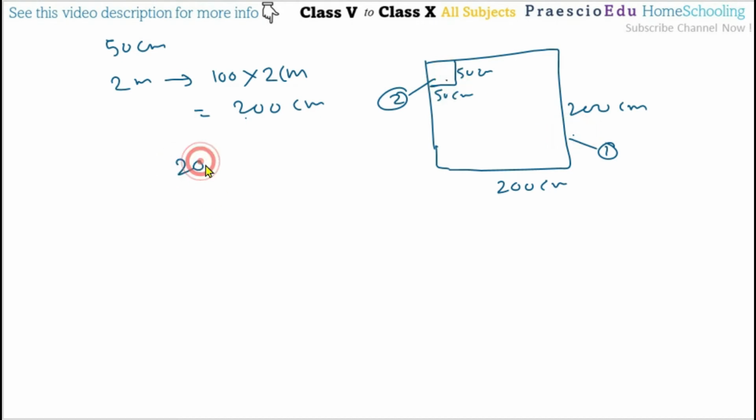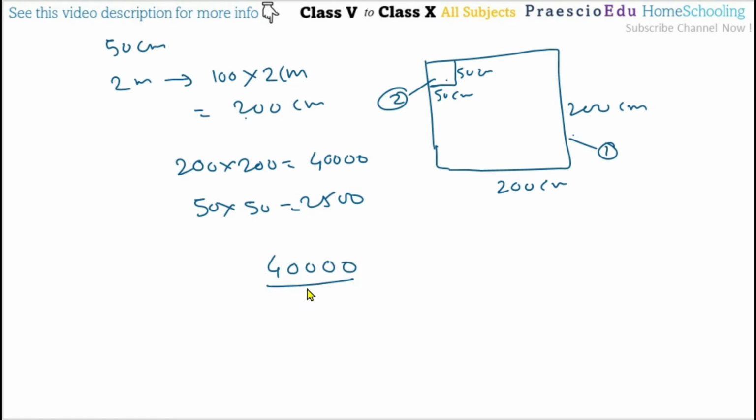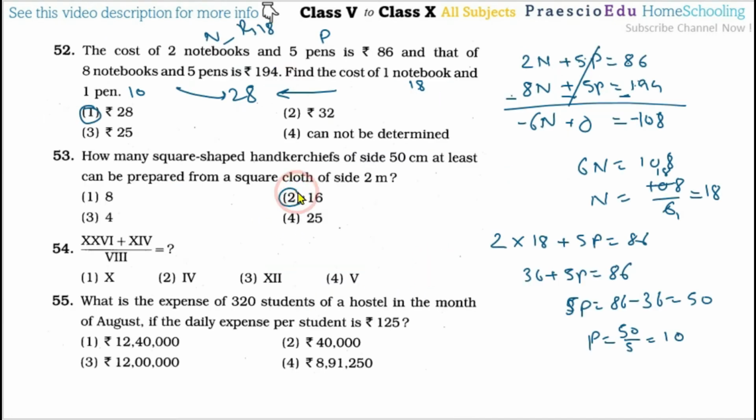So 200 multiplied by 200 is 4 lakh 40,000, okay, then 50 multiplied by 50 is 2500. So 4 lakh 40,000 divided by 2500, so this 20 gets cancelled, this 20 gets cancelled, and so 16 handkerchiefs can be made, and this is given in option number 2.